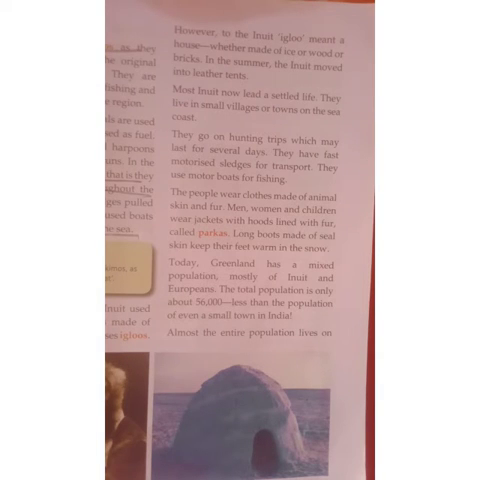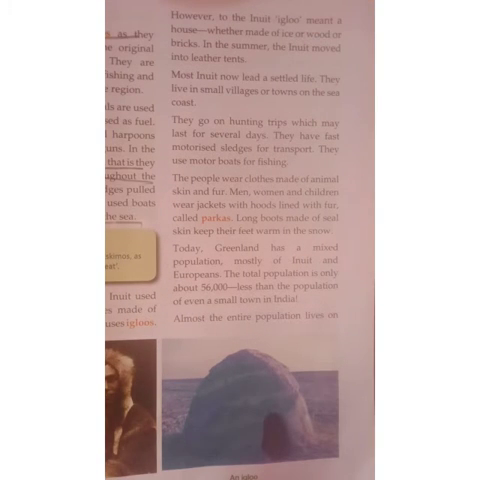Whether made of ice or wood or bricks. In the summer, the Inuits moved into leather tents. In a cold region, they used to build igloos. For them, an igloo means a house. For us, a house means it should be built with bricks and cement. It should be a big house. But for the Inuits, a house means an igloo. So our igloos mean for them a house. During summer, they live in the leather tent.